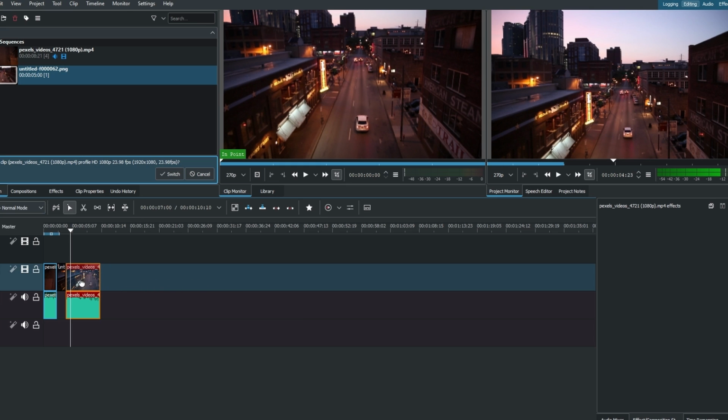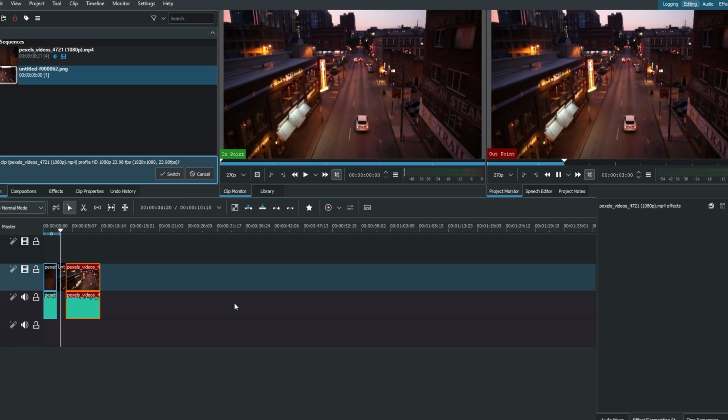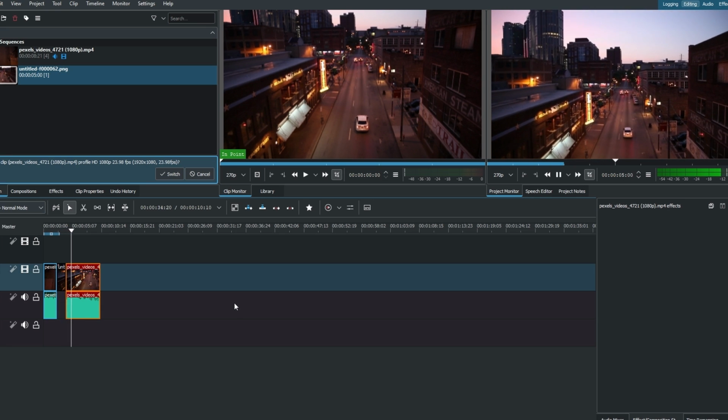Ensure the clips are arranged sequentially. Play back the sequence to see the freeze effect. If needed, fine-tune the duration and placement of the frozen frame.